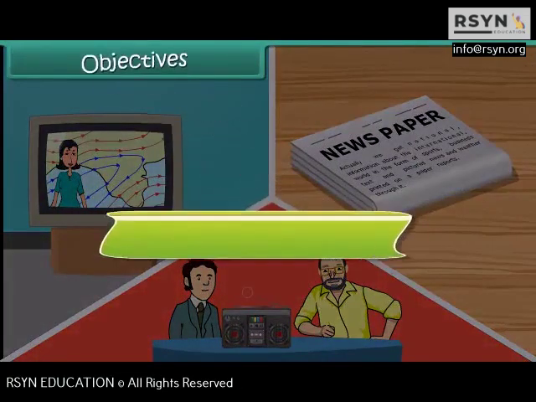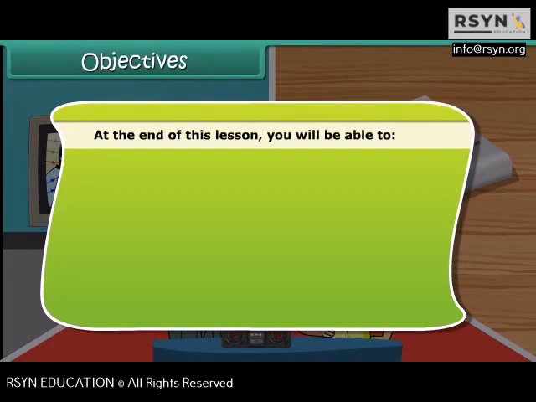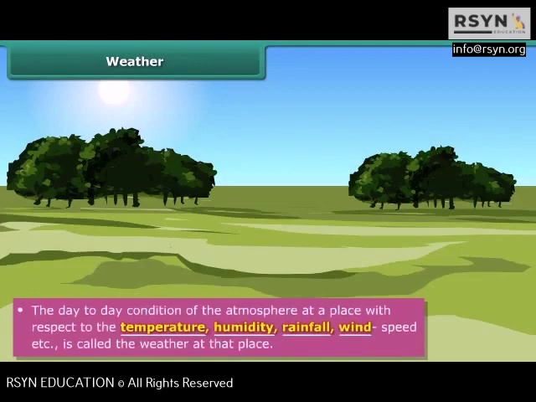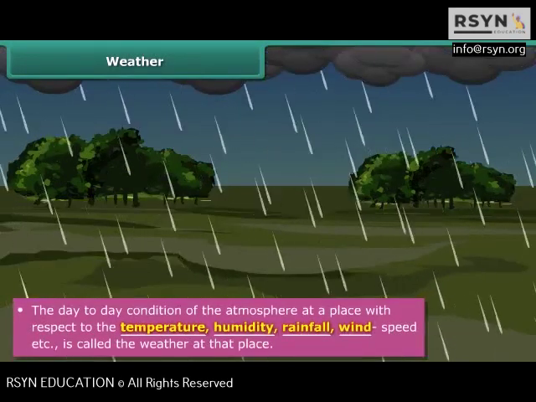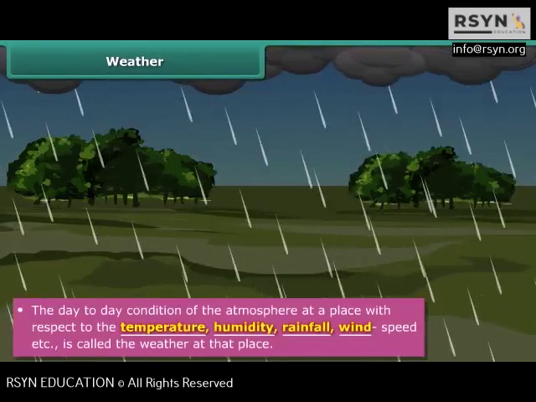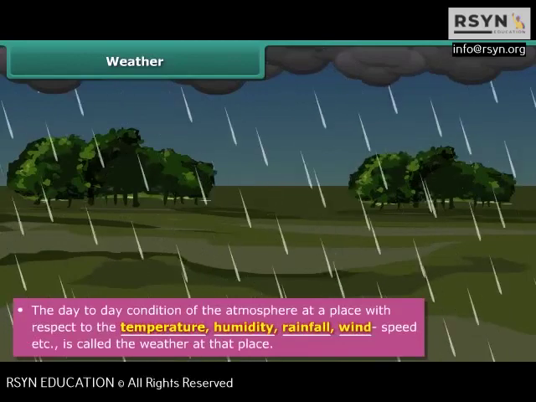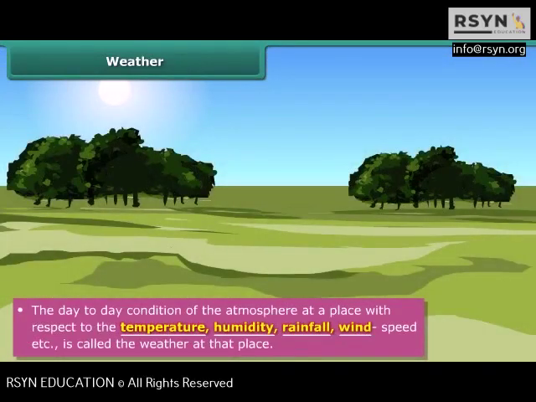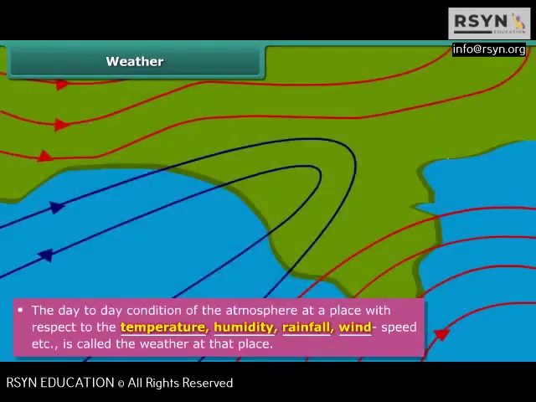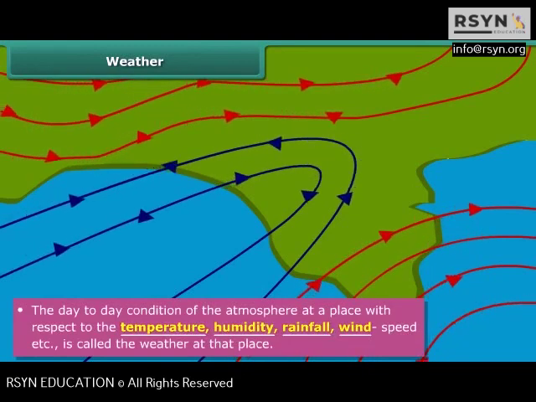Objectives. At the end of this lesson, you will be able to define weather and climate, and understand a weather report. You might have come across the situation that a sunny morning suddenly changes to a cloudy day and it starts raining heavily. Or heavy rain vanishes within a few minutes and gives way to bright sunshine. This is called change in weather.